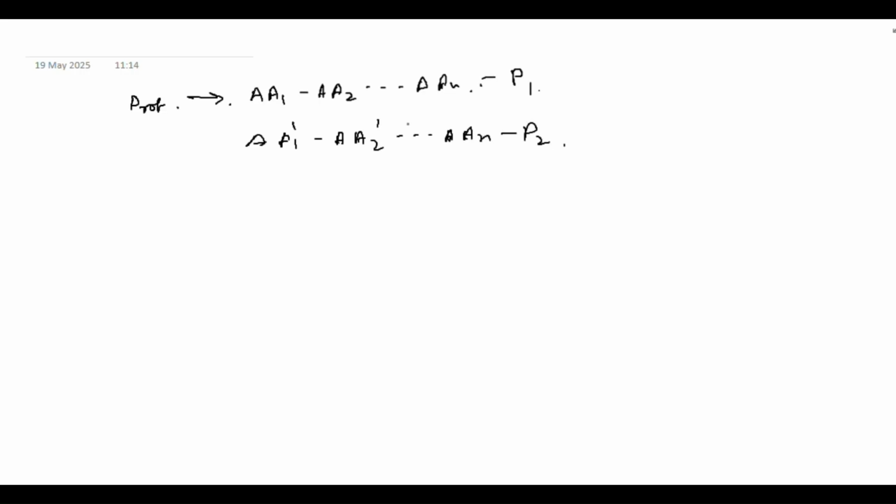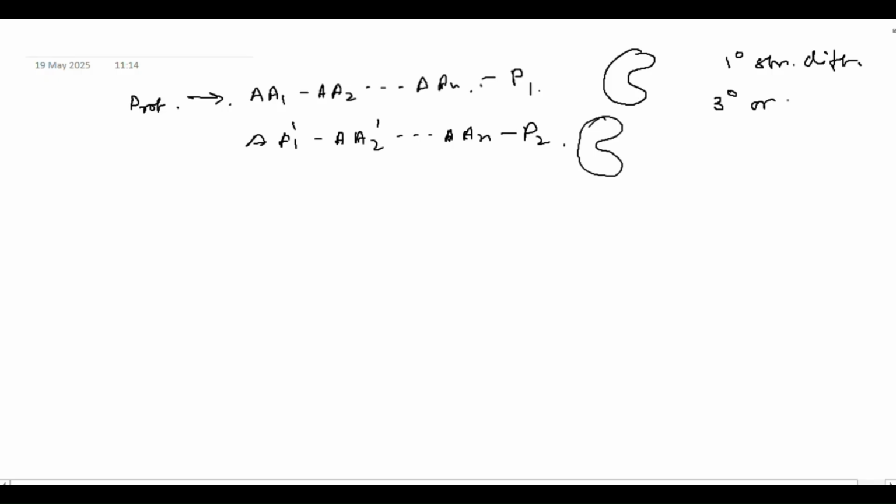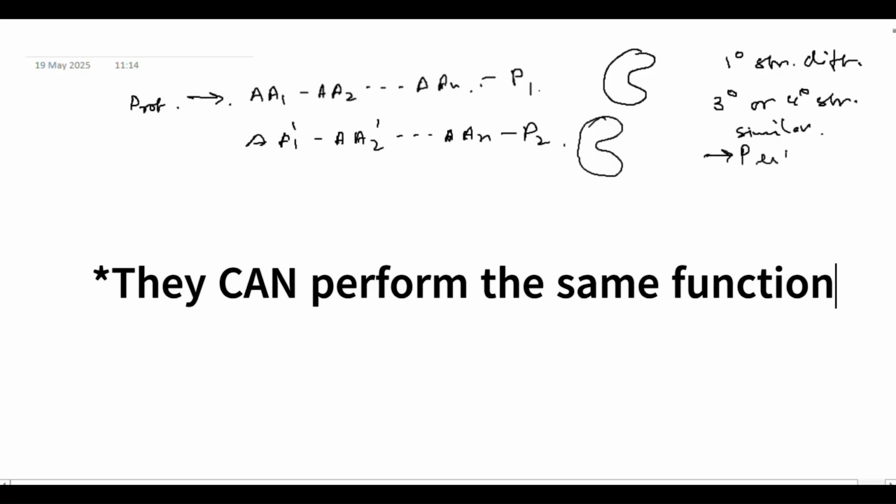This is protein 2. If they are folded in the same manner, say they are both forming a structure like this, although their primary structure is different, if their tertiary or quaternary structure is similar, then they will perform the same function.